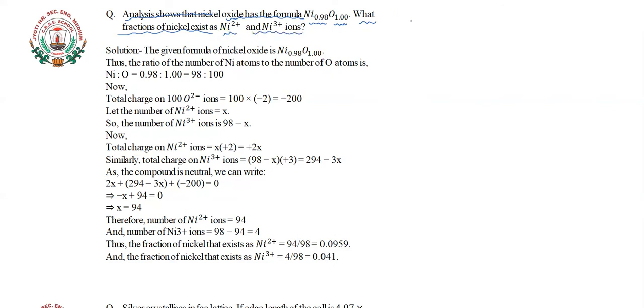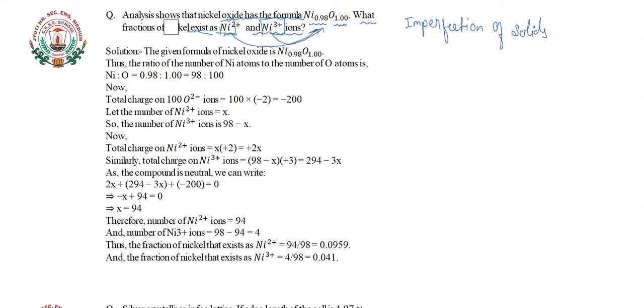As I have told you, we have studied imperfection of solids, metal deficient defect. On the basis of that topic only, this question has been asked here, and we have to find out what is the percentage of the Ni2 plus ions and Ni3 plus ions present in this compound. So this is one of the important questions which is asked in our paper. So let's start and try to solve this question.